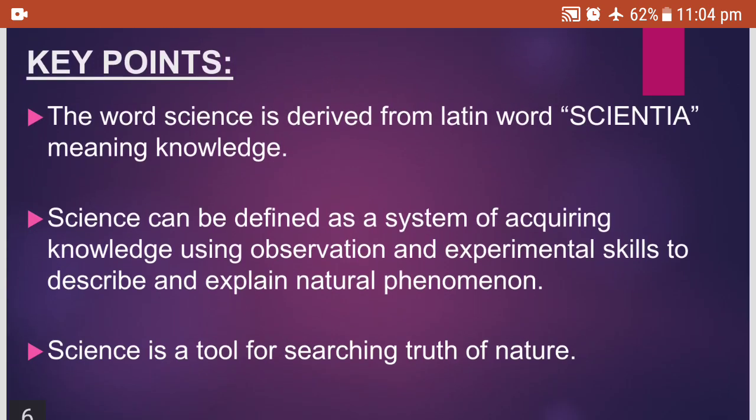Now let us see what we have learnt. The word science is derived from the Latin word scientia, meaning knowledge. Science can be defined as a system of acquiring knowledge using observation and experimental skills to describe and explain the natural phenomenon. So you should be able to define science. Science is a tool for searching the truth of nature.